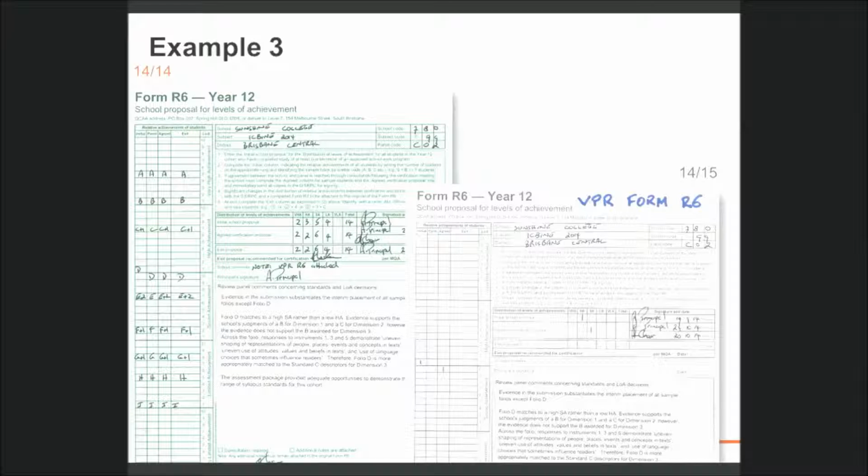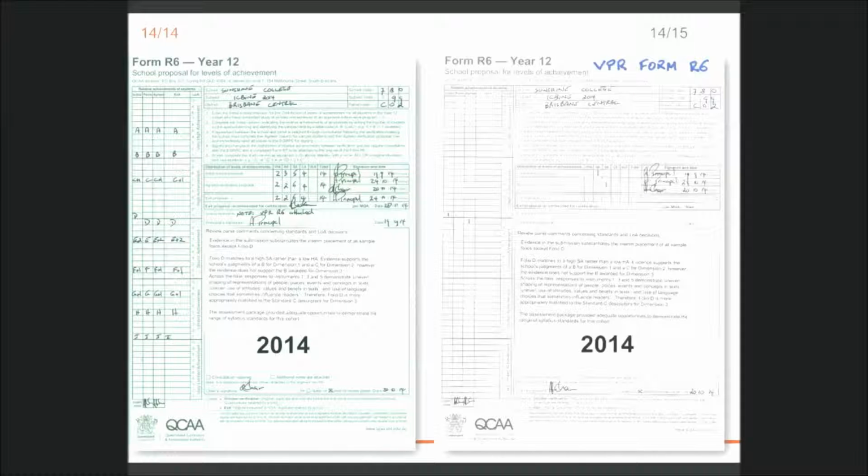The VPR student was proposed as an HA1. At verification, the review panel recommended that Folio D was more appropriately placed at SA10. The school has accepted this advice and decided that this also applies to the VPR student. The review panel chair has accurately completed verification. Both forms are signed and completed by the review panel chair once agreement has been reached with the school.